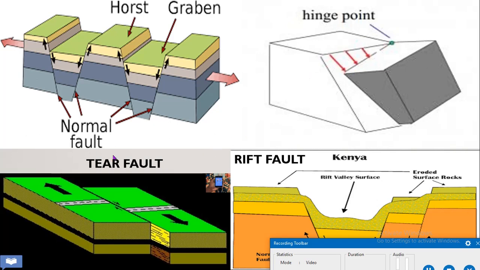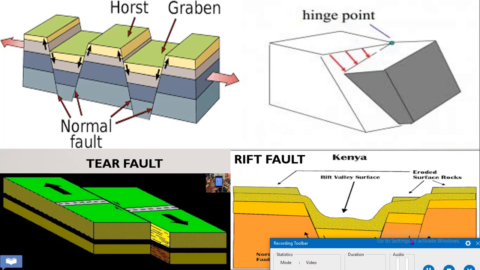Next, tear fault: a steep to vertical fault associated with a low angle overthrust fault occurring in the hanging wall. Tear fault is a steep fault, and it is a low angle fault. Then rift fault or rift valley fault. It is a strike slip fault, the result of bends or discontinuities horizontally. The rift fault is a type of strike slip fault.